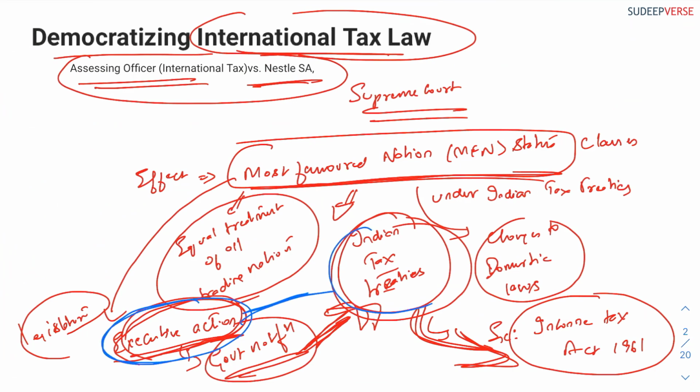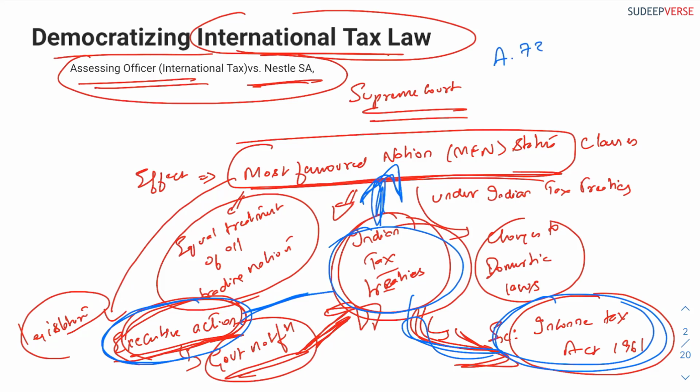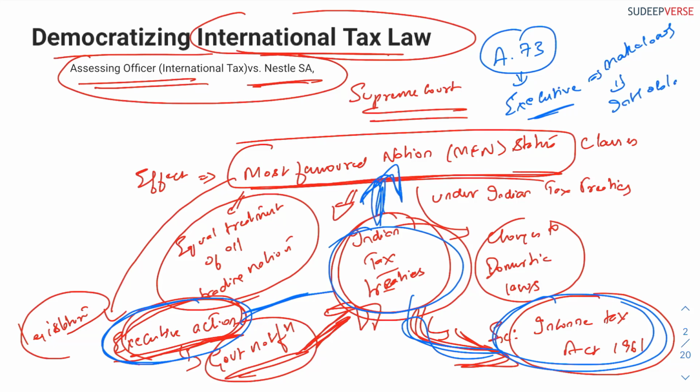If you can observe, executive action is being done over Indian tax treaties to provide MFN clauses. This will have effect on the Income Tax Act. Now, if you go back to Article 73, it says that though the executive has the power to make laws regarding international obligation, they can make laws only if there is no prior legislation, or it does not affect the domestic laws.